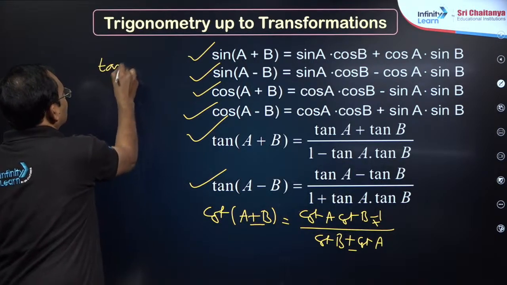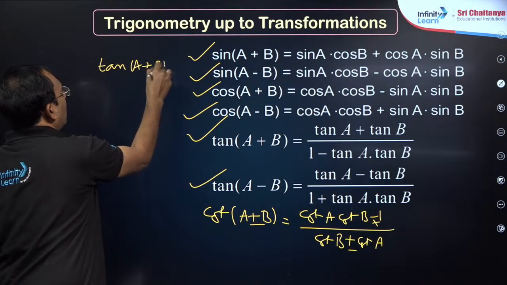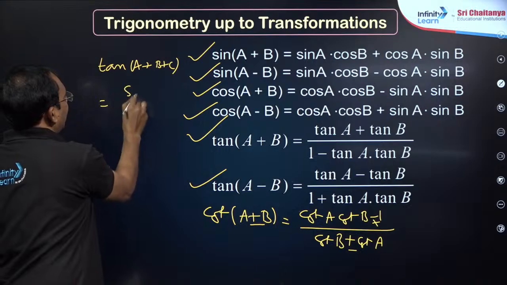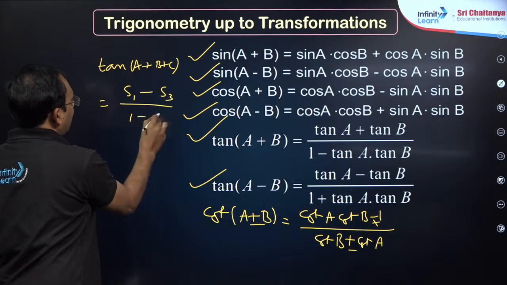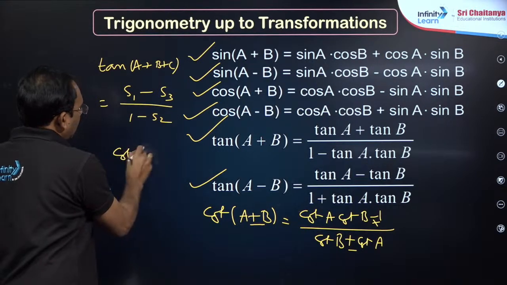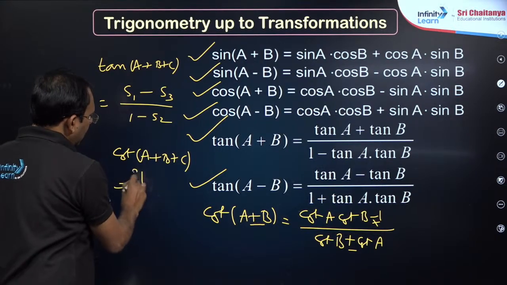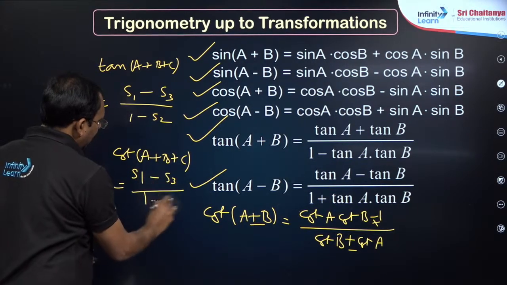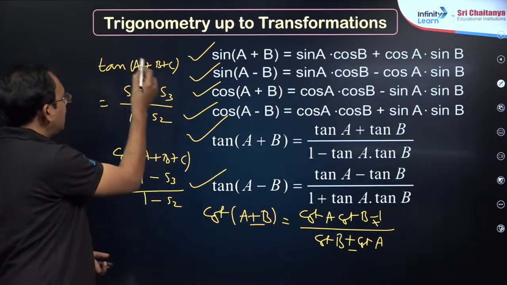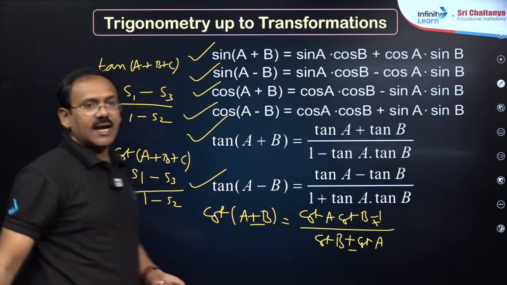Tan of A plus B plus C. Please try to recall, dear students, S1 minus S3 by 1 minus S2. Even cot of A plus B plus C also, S1 minus S3 by 1 minus S2. This will be in terms of tan, this will be in terms of cot.